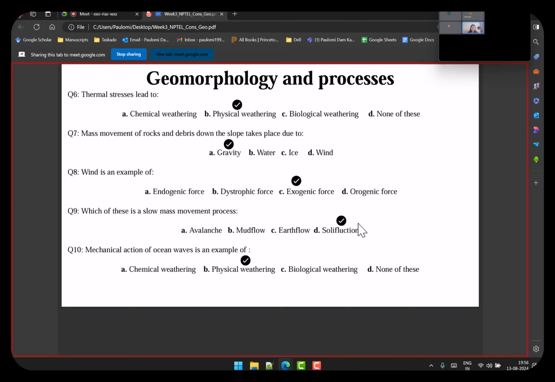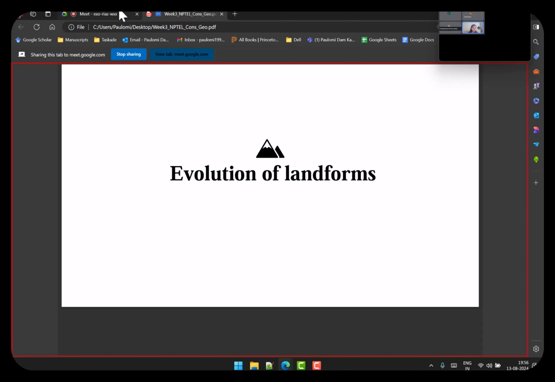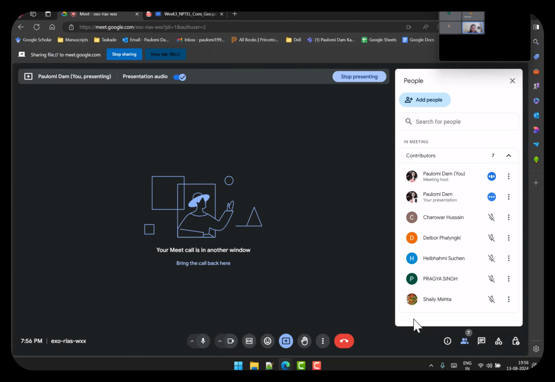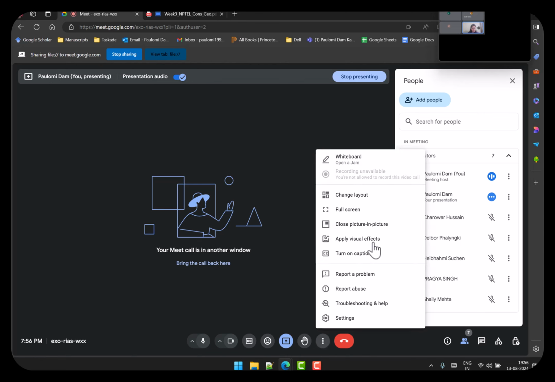And last, as I think most of you got it right, mechanical action of ocean is physical weathering, which is again from the example that I had discussed. So that brings an end to this part of the lecture series. And now we move on to the third one.